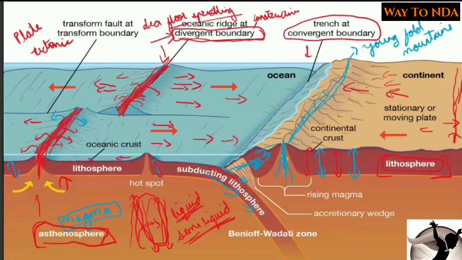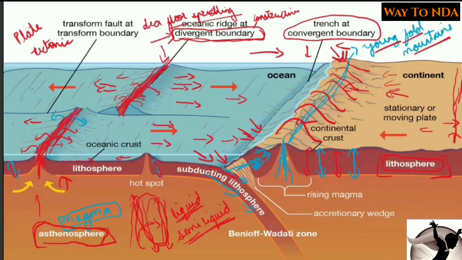Okay, so here you can see the plate is coming from this side and one plate is coming from this side, and here we have seen that these young fold mountains were formed due to the folding of the plate, and the other plate got subducted. It went beneath this plate. Okay, it went beneath this plate down, and this plate got folded, and the new mountain series was produced, and this mountain series is called young fold mountains. Okay, and this boundary is called convergent boundaries.